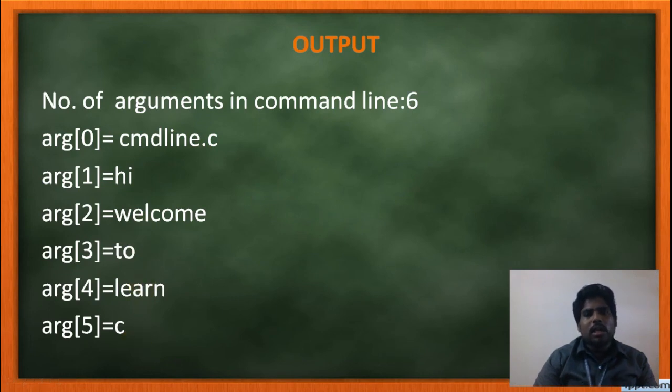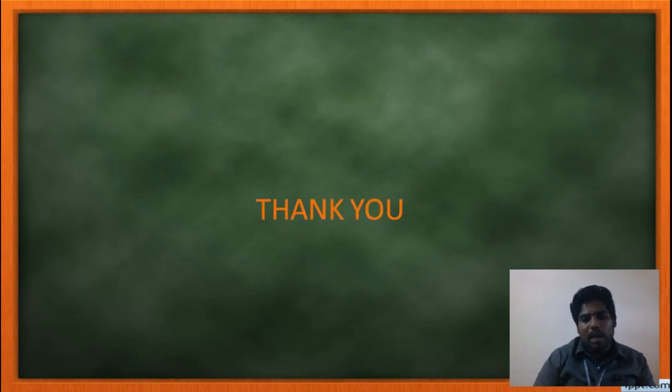All of you understood? Command line argument is nothing but passing the arguments from the command line to the C program. This is known as command line arguments. I hope you all understand these concepts.